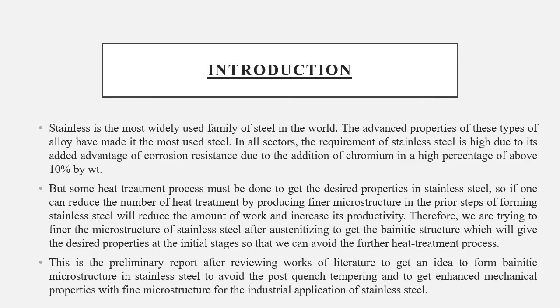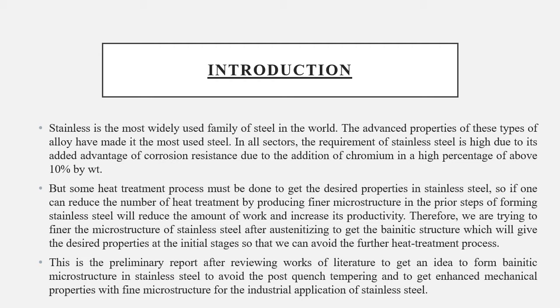So, introduction: stainless steel, we all know, is the most widely used in the family of steel in the world. Every utensil which we see around us is mostly made of stainless steel because of its unique property of not getting corroded. It has a high percentage of chromium, which itself makes a layer over the steel and helps it resist corrosion. So that is basically the advantage which we get in stainless steel.